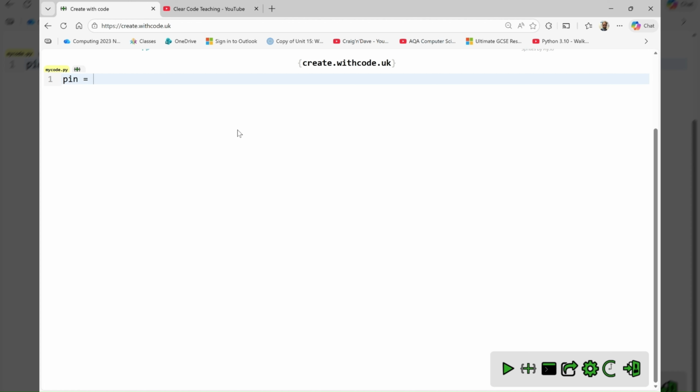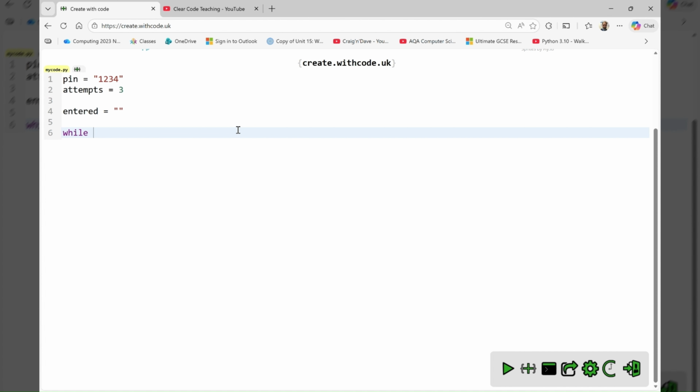So I have my pin, which equals 1, 2, 3, 4. It's not much of a pin. And I've got attempts, which equals 3 to start with. Entered equals double quotes because I've got to initialize this. And then on line number 6, I start my iteration.